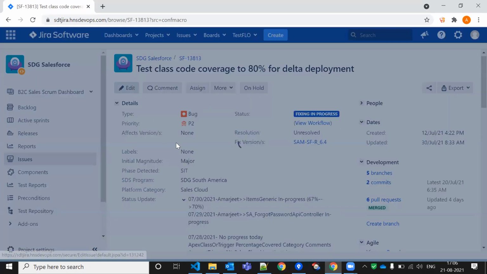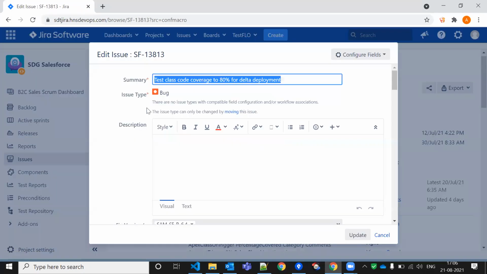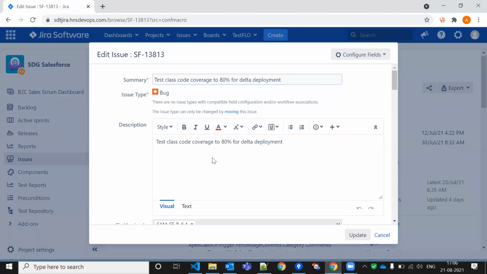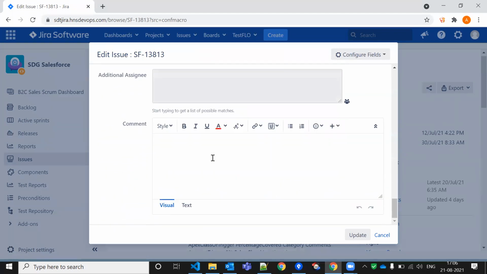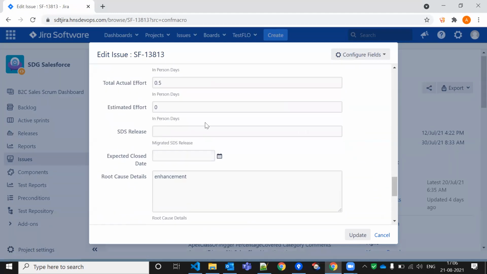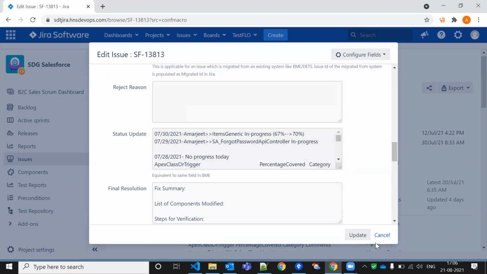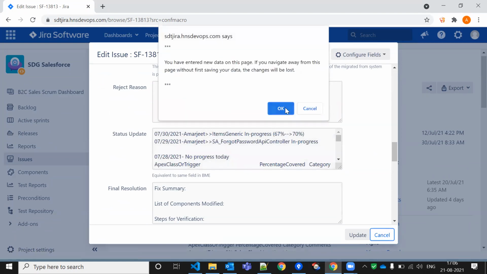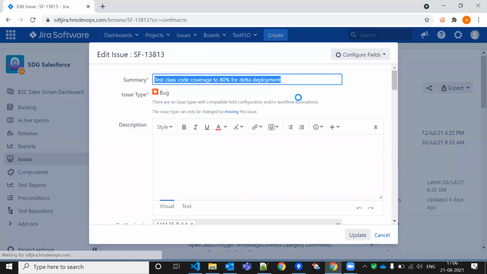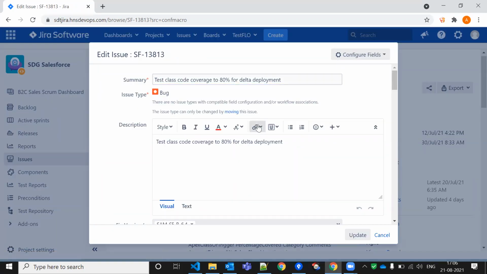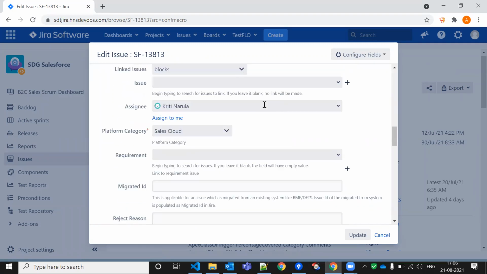If I go to edit, you can see this is like your custom object, where we have multiple fields. Similarly here we have multiple fields, and you can even create new fields. It is not your responsibility to create a workflow or new fields. This is the responsibility of your manager. I'm just telling you for your knowledge only. It is not your responsibility to handle everything; the manager will handle everything.